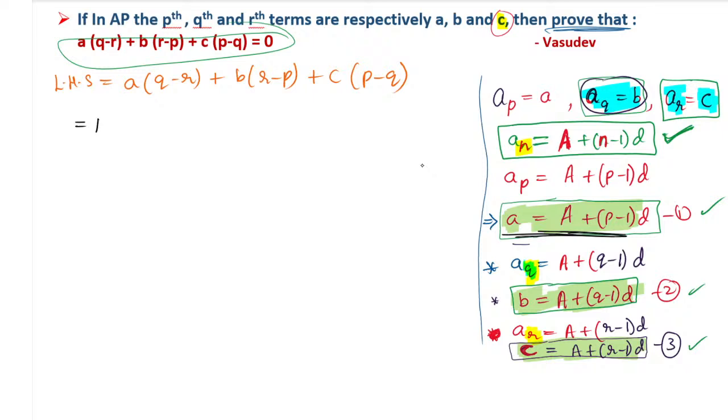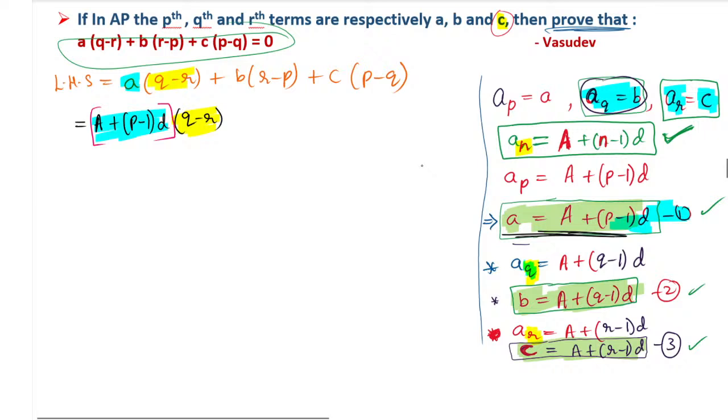So it is nothing but capital A plus p minus 1 into d, into q minus r. See this q minus r I have kept as it is. I have substituted this a value, equation number 1. For that also if you want you can put the bracket, then it will be proper.